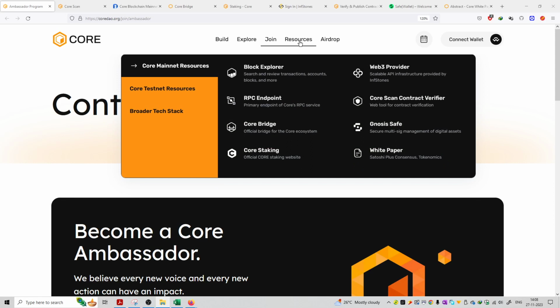अगला जो section है that is the resources section of this platform. You can see we have three kinds of resources. First is the core mainnet resources. Second is the core testnet resources and the broader tech stack. So अगर हम पहले इस section की बात करें that is the core mainnet resources.